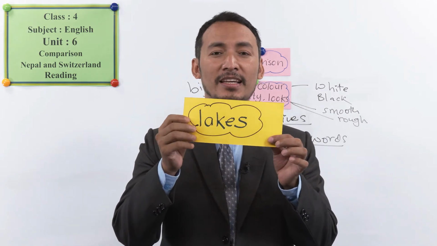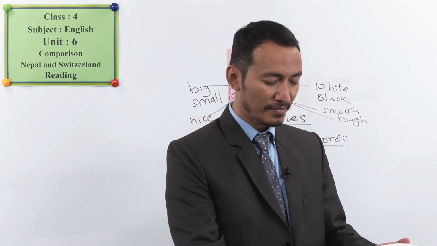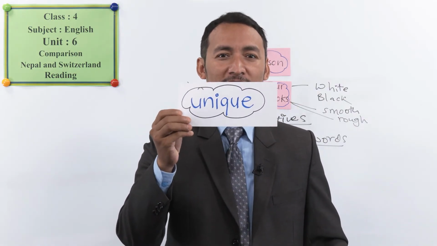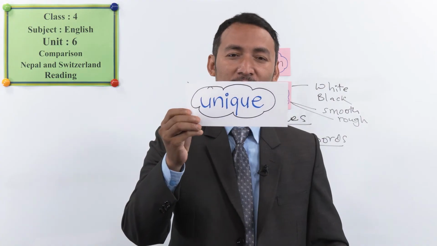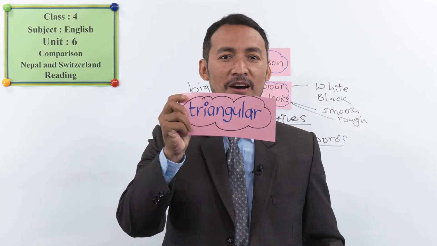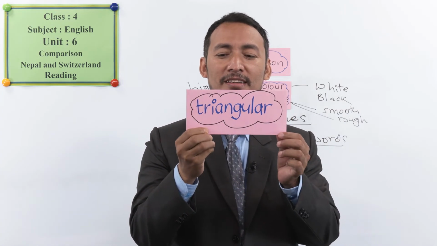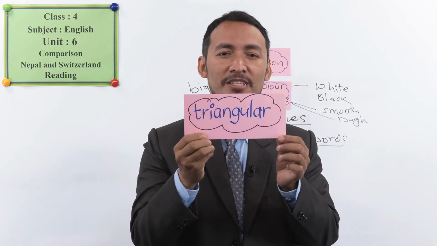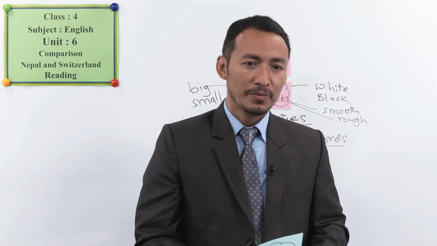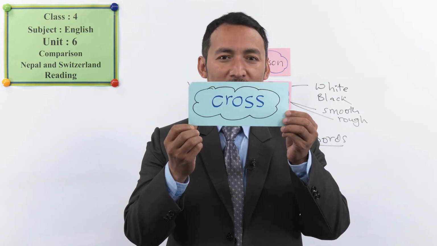So this word, can you pronounce this one? Yes, you're right. It's lakes. Lakes. Another word we have is, can you pronounce this? Unique. You're right. Unique. How do you pronounce this one? You pronounce it like triangular. Once again, triangular. Very nice. What about this word? Cross.